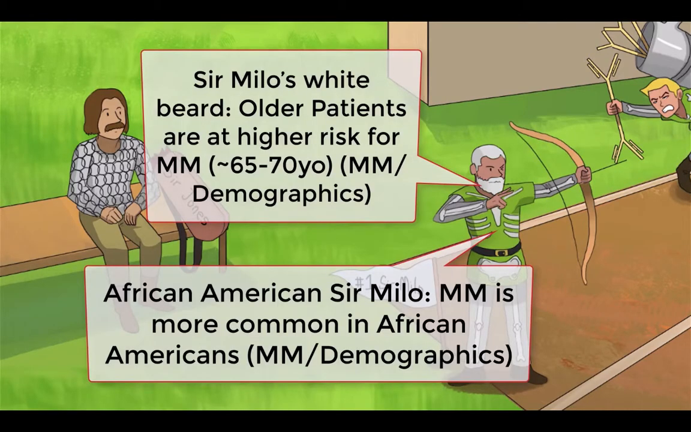Increased age is a risk factor for all plasma cell dyscrasias. The average age of diagnosis for multiple myeloma is between 65 and 70 years old. Younger patients typically have a better prognosis. Multiple myeloma is 2 to 3 times more common in African Americans versus Caucasians.